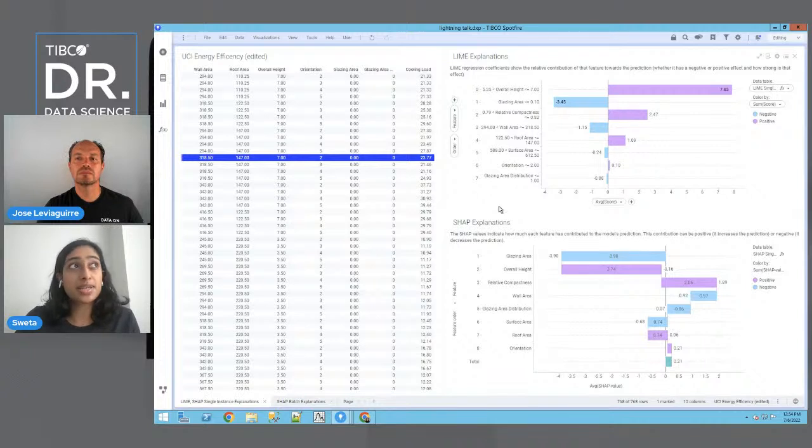LIME specifically, it doesn't make sense to put in one-hot encoded features, because when you perturb or create artificial data in LIME from that, it's not going to make much sense to evaluate. And one thing that could also be helpful is to put random features into your model. For example, if you just create a random column and throw it into your model, you can see perhaps where that column might appear in this distribution of features.